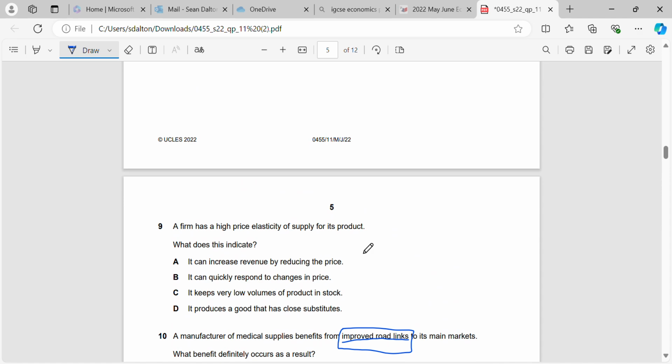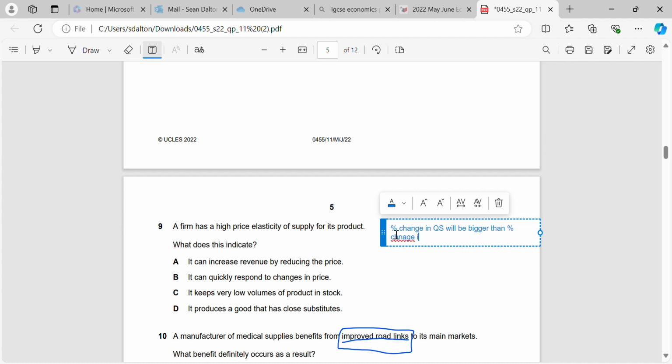Okay, question 9. A firm has a high price elasticity of supply for its product. What does this indicate? Okay, remember that when PES is elastic, what does that mean? That means that the percentage change in quantity supplied will be bigger proportionately than the percentage change in price. So when price changes, the firm is quickly able to react and increase the level of supply that they flood to the market. So our correct answer here will be B.